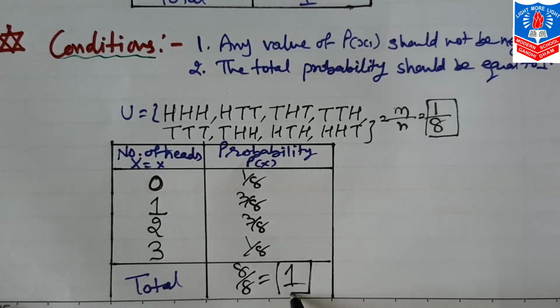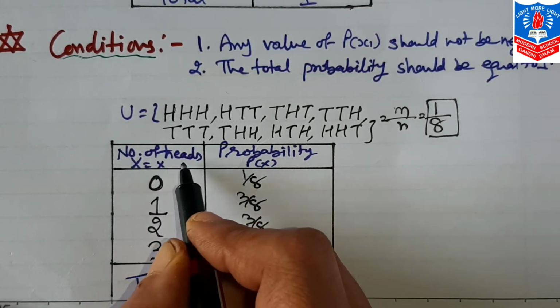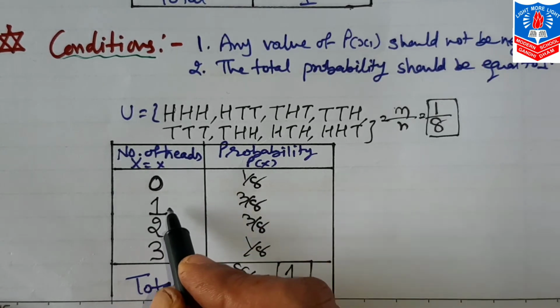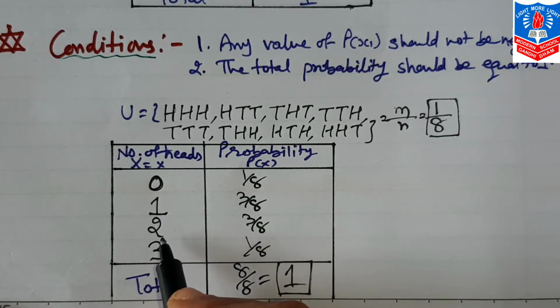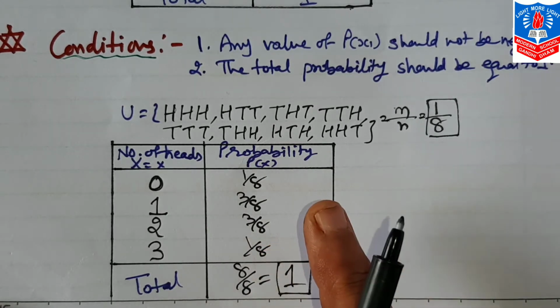Just as we discussed, the total will always be 1. So what is important is what the random variable is in the question, and then forming the values of x, we convert into real numbers, and then you can find this very easily.